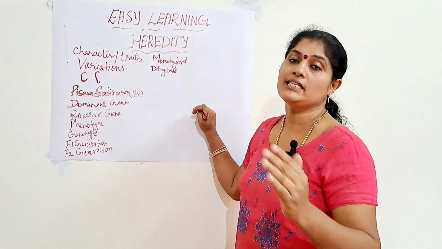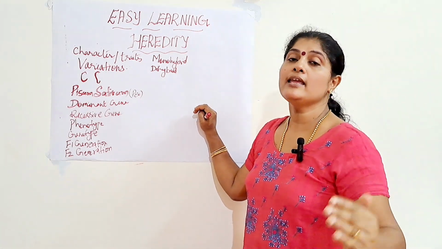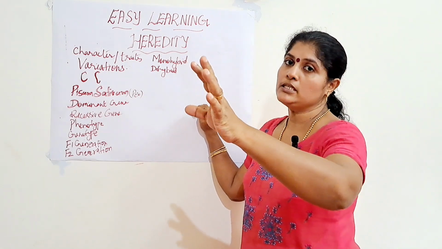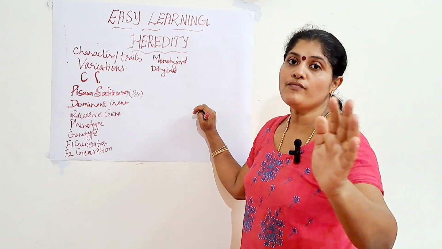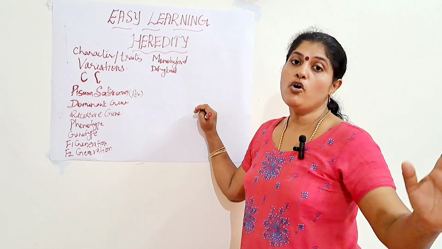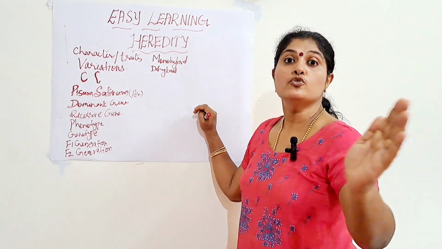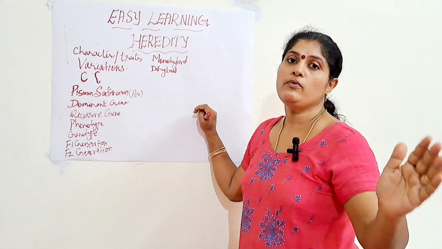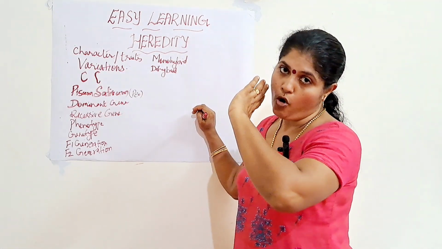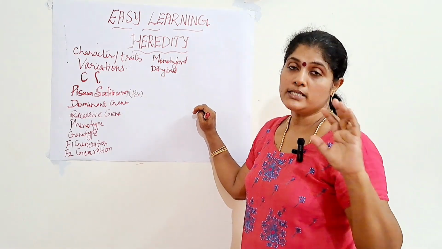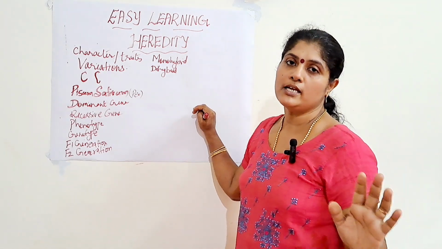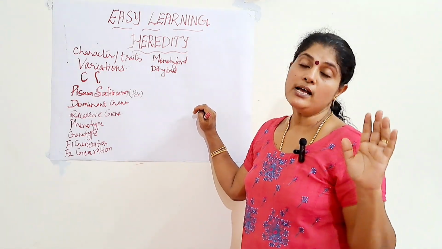That is how he gave an explanation for his experiment. Of a total of 100 plants he has taken, 3/4 of the plants were tall and only 1/4 of the plants were dwarf. There were no medium sized plants in between. In percentage, 75% of the plants were tall and 25% of the plants were dwarf in the second generation.